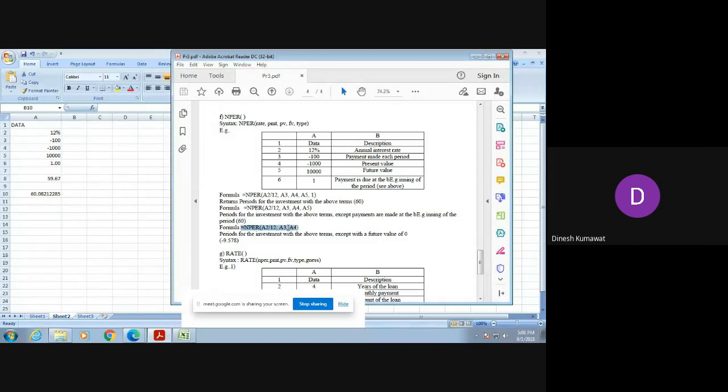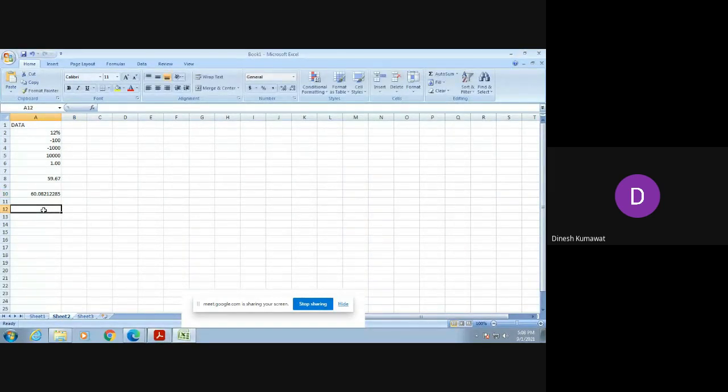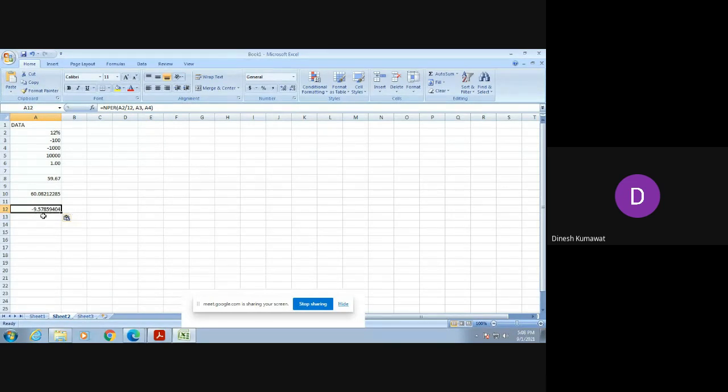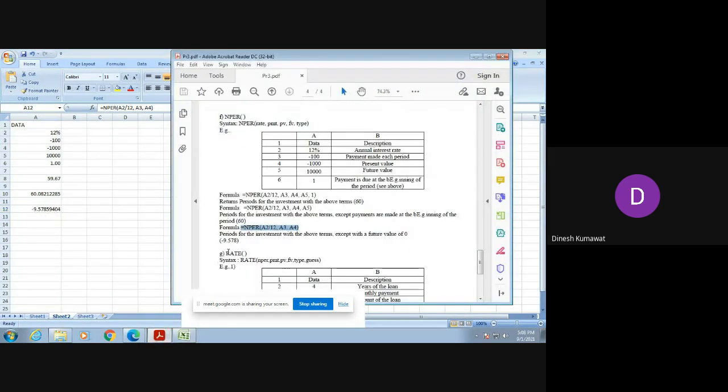Now let us verify the output of the last one. You can see the output of the last one is minus 9.578, and they are ignoring some digits after the third digit. So here are the outputs of the given formulas mentioned in your practical sheet.